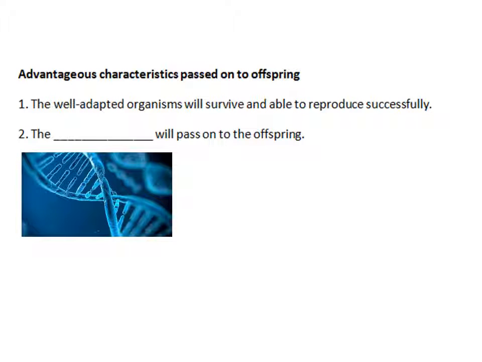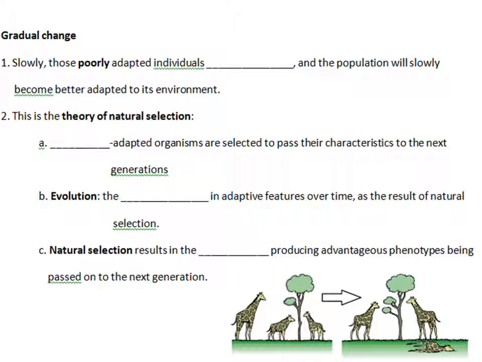Advantages or characteristics passed on to offspring. As we mentioned just now, the alleles, or the good genes, pass on to the offspring. Alleles means alternative forms of a gene. So look at the picture at the bottom, you see the giraffes. There are tall giraffes and short giraffes, and the short ones cannot eat the leaves on the tall tree. So what will happen at the end? At the end, this kind of short giraffe will die.